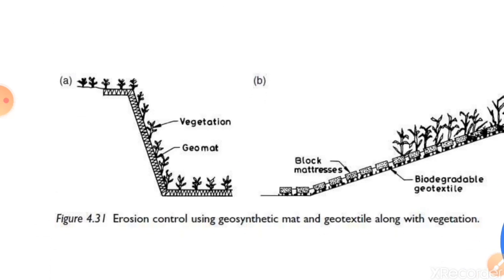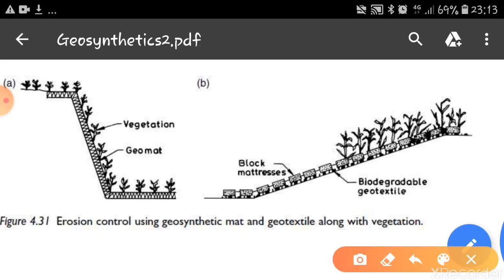Also here it is shown how vegetation is grown over a geomat, and at this side biodegradable geotextiles are used, and above that you can see how the vegetation has grown, so that after some time these geotextiles will degrade inside the soil and only the vegetation will be there, and this vegetation will prevent the erosion.